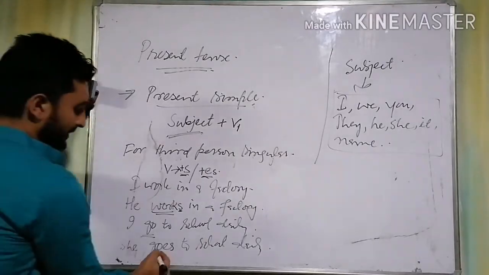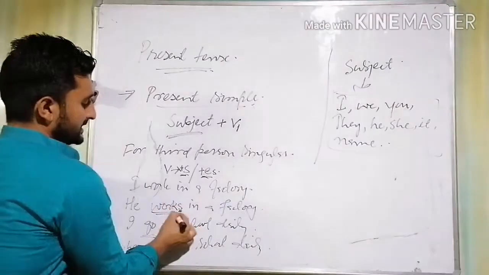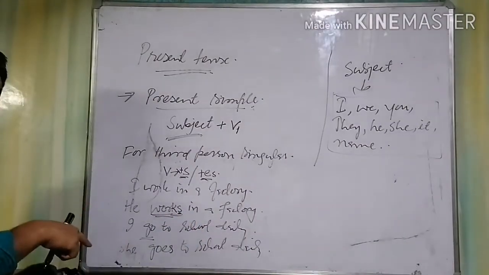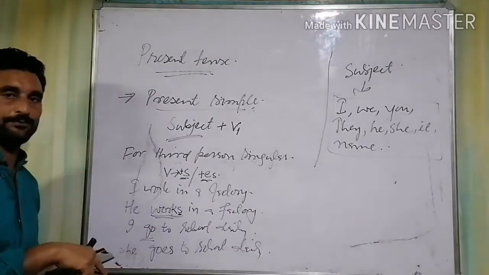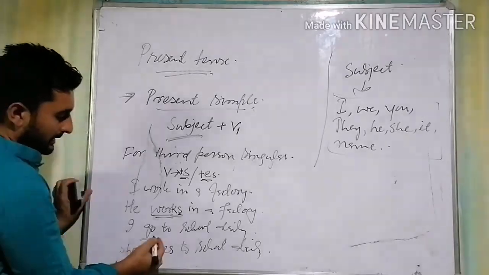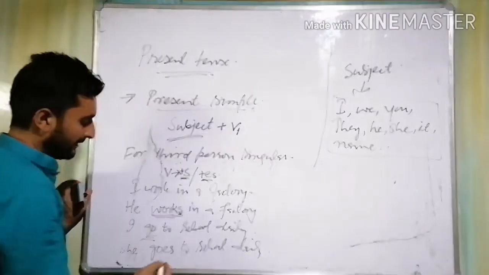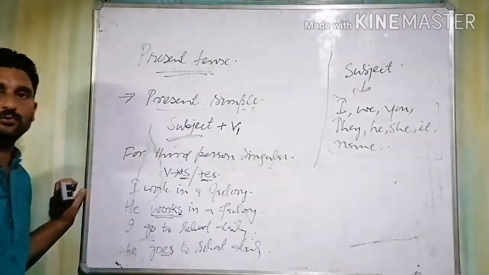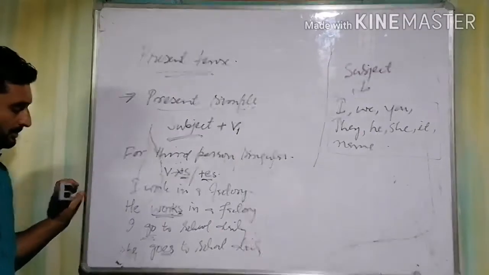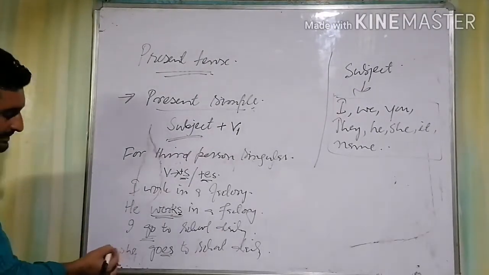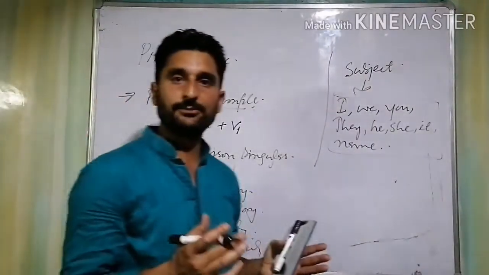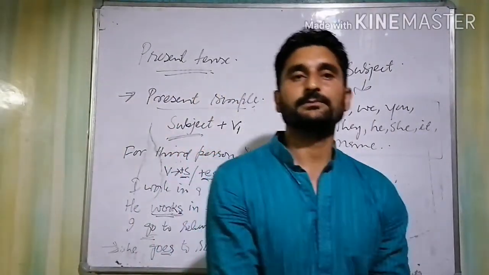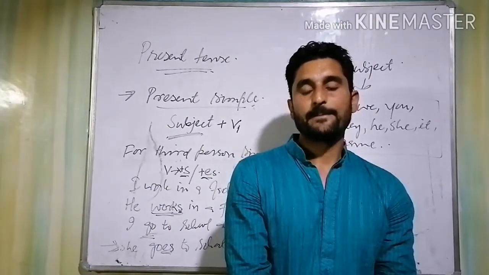So here it is. In the first case, we added S. It depends upon the verb. And in the second case, we have added ES with go. But the difference is we do it when we have a third person singular.